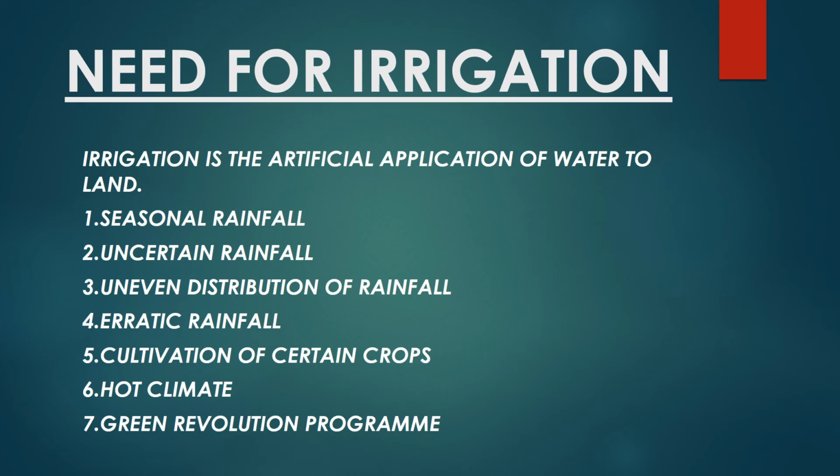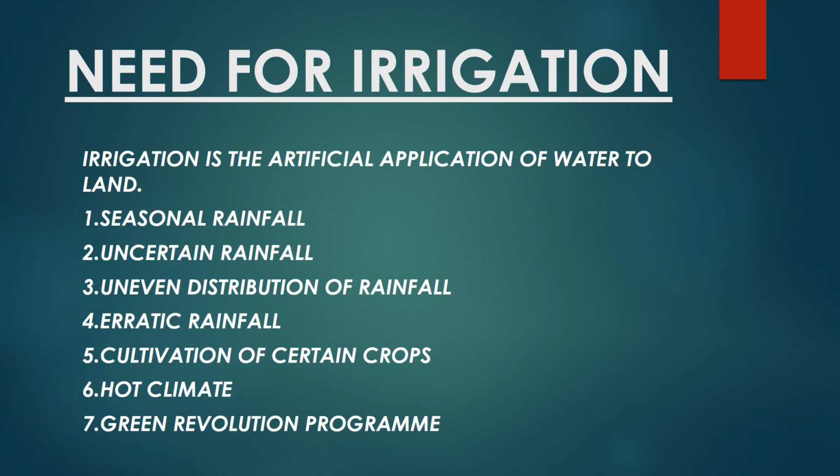Need for irrigation. So before we begin with need for irrigation, what is irrigation? Irrigation is the artificial means to supply water to the land. Need for irrigation, why it is needed? First one is seasonal rainfall. Seasonal rainfall means it is having only a fixed period of time, that it is only for 3 to 4 months the rainfall is there. Uncertain rainfall, we never know when the rainfall is going to arrive and depart, it is not known.